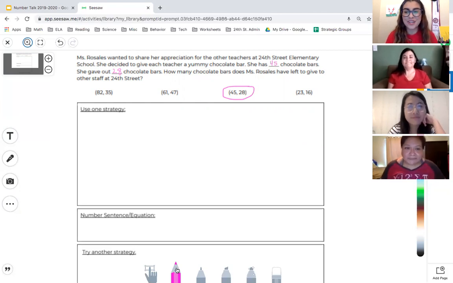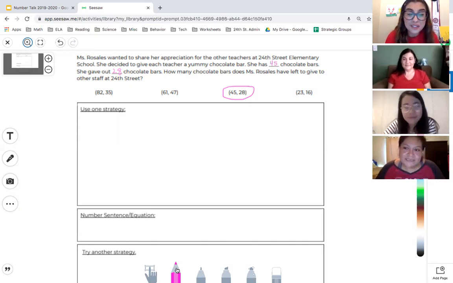Okay, so now let's think about what does this 45 mean in the story? So what does she have 45 of, Ms. T? Ms. Rosales has 45 chocolate bars to give out. Right, so that's how many she's going to give to all of the teachers at 24th Street. And Miss Hernandez, what does the 28 represent? That represents how many chocolate bars she actually gave out to teachers. So remember, she came into school with those 45 chocolate bars and she was able to give out 28 chocolate bars to all of the teachers.